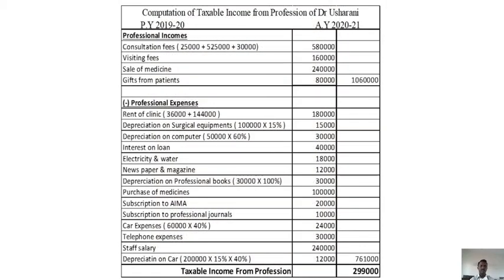So, rent of clinic, depreciation on surgical equipment at the rate of 15%, depreciation on computer at the rate of 60%, interest on loan, electricity and water, newspaper and magazine, depreciation on professional books 100%, purchase of medicines, subscription to AIMA, subscription to professional journal, car expenses to the extent of 60%, telephone expenses, staff salary, depreciation on car. Totally 7,61,000 is the professional expenses. So 10,60,000 minus 7,61,000, 2,99,000 is the taxable income from profession.